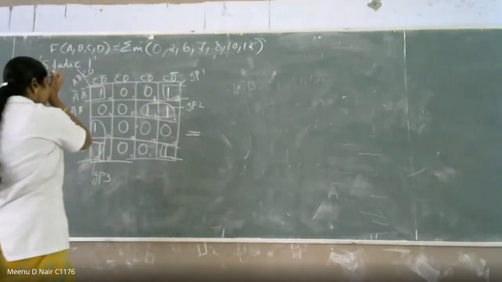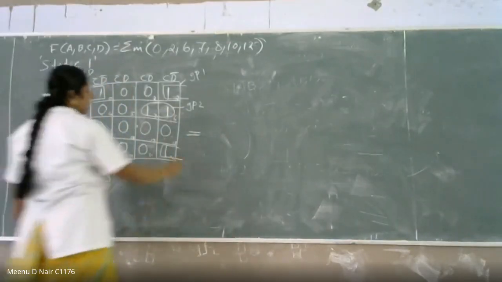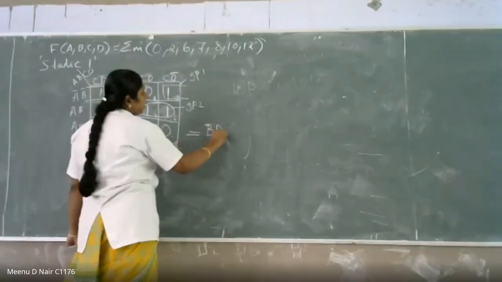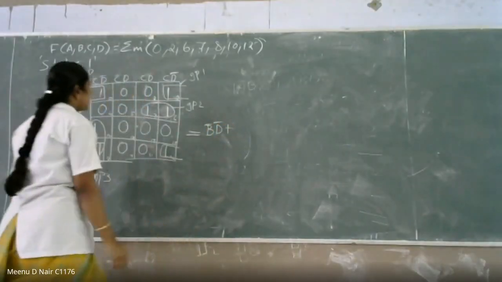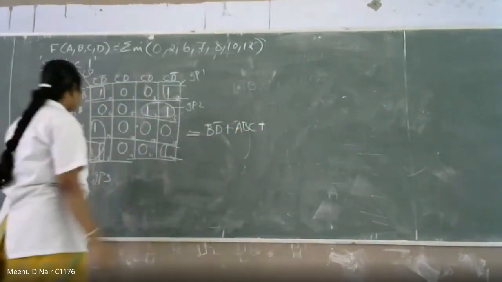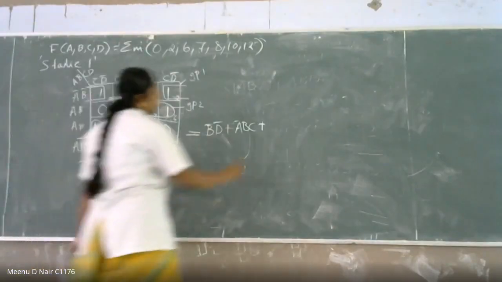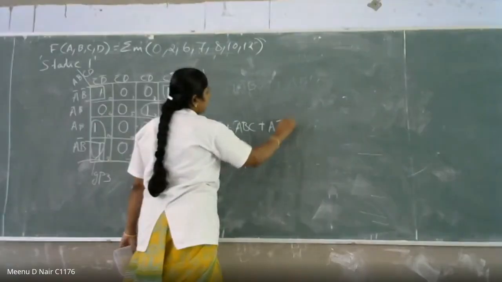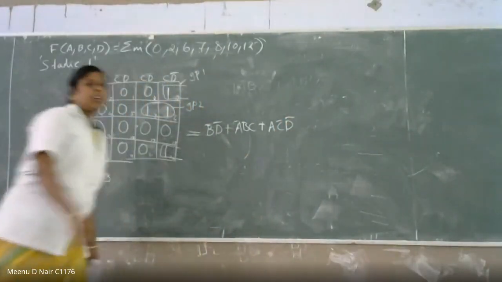What about group 1? D bar. Then group 2, A bar B C. And group number 3, A C bar D bar. So this is your actual output.